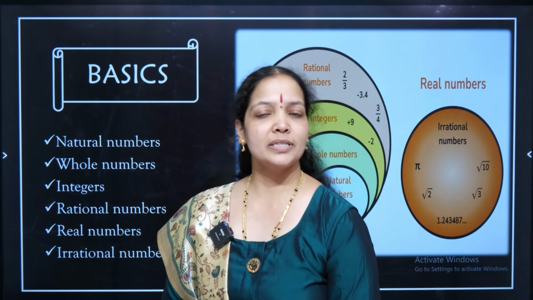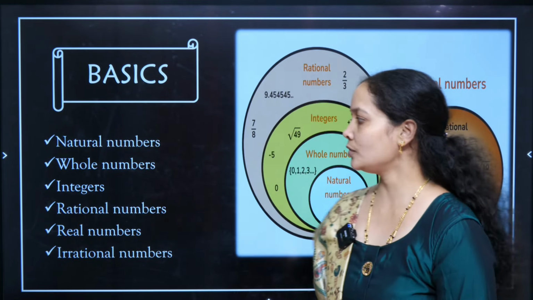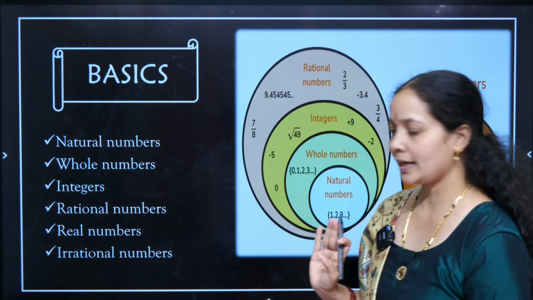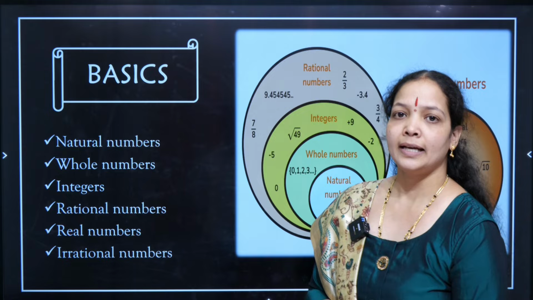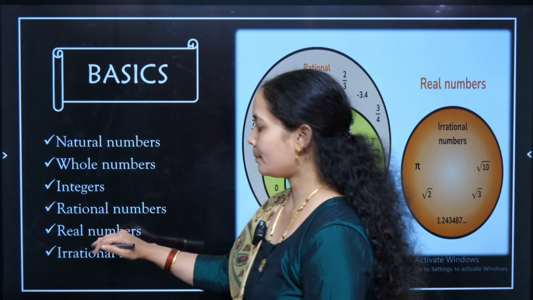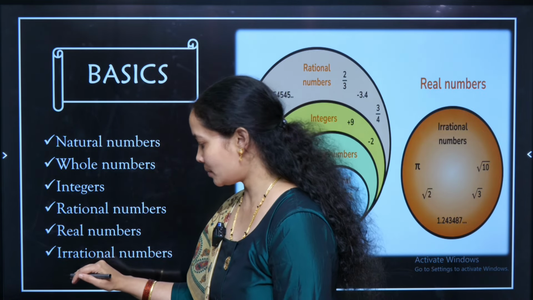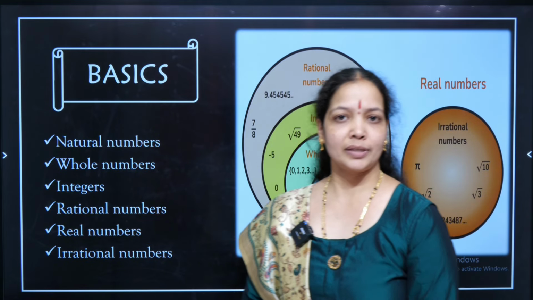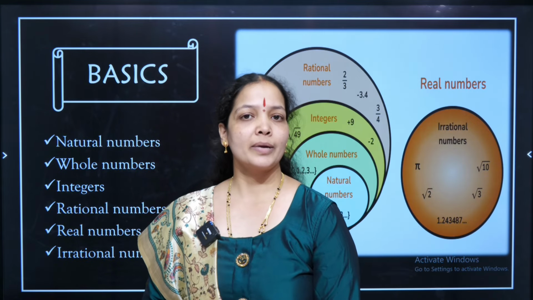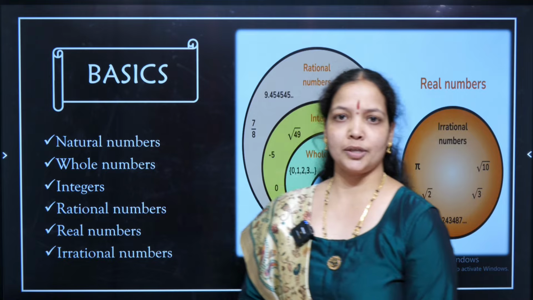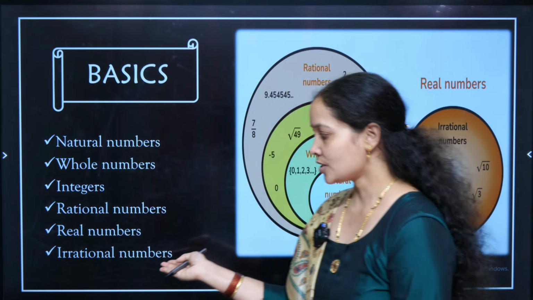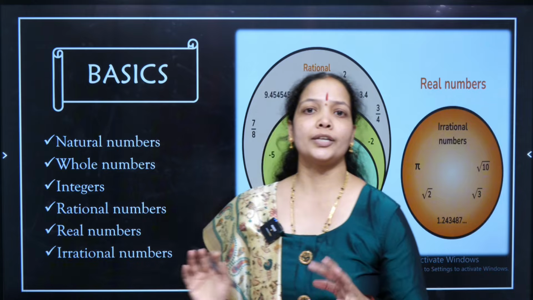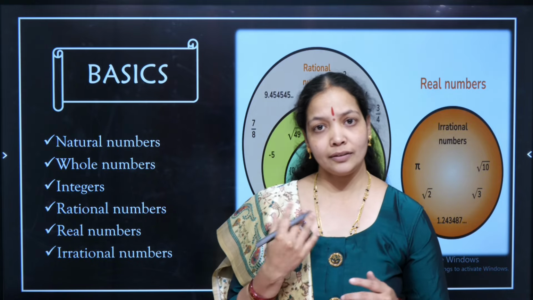As the chapter name is telling us, we have to focus on the concept of real numbers. What are real numbers? I told you at the beginning of the class: real numbers are a combination of rational numbers and irrational numbers. Just now we learned what a rational number is, correct? It's a p by q format representation where q is not equal to 0. Irrational numbers are numbers which are not going to end when divided, they go until infinity.